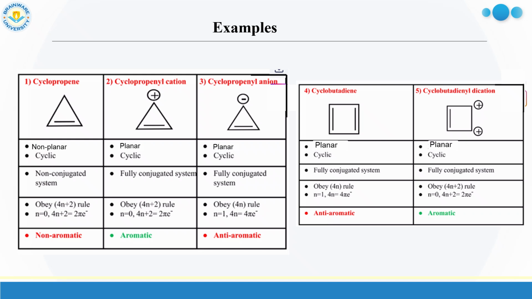If we consider cyclobutadiene and cyclobutadienyl dication, for both cases, these molecules are planar and cyclic. Cyclobutadiene is a fully conjugated system, and the dication is also a fully conjugated system. Here cyclobutadiene has a total of 4 pi electron system. In case of cyclobutadienyl dication, it contains only a 2 pi electron system. So cyclobutadiene is anti-aromatic, but the dication obeys the 4n plus 2 pi rule, so it is aromatic.